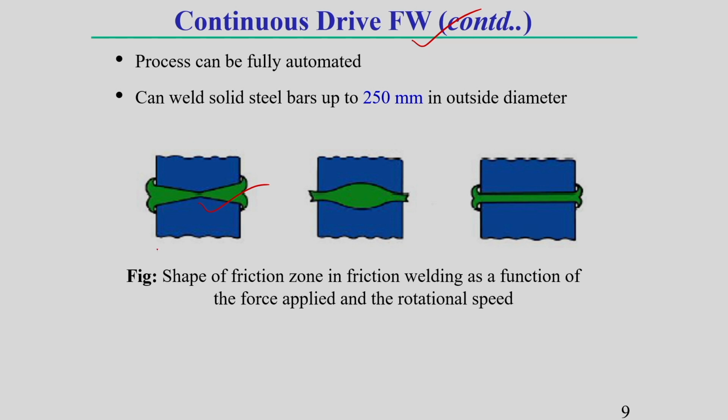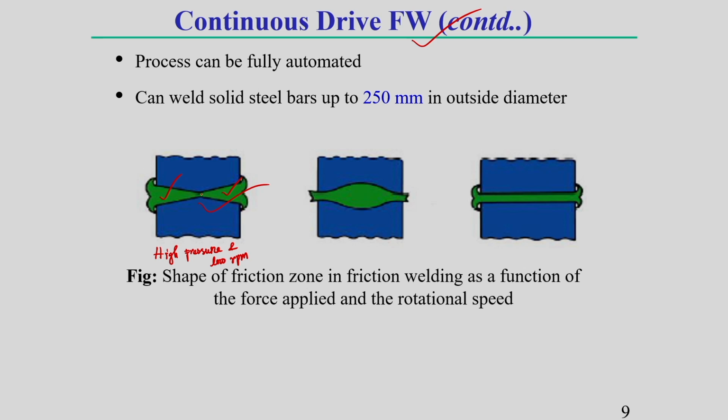So, this phenomenon occurs due to high pressure and low RPM. Due to this high pressure, the soft material tries to splash out, and that is why the joint region is expanded externally, you can say.